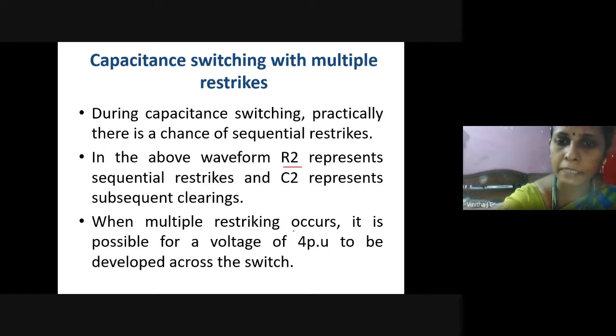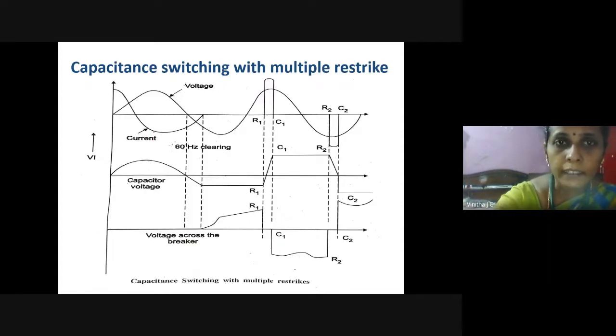When this multiple restriking occurs, it is possible for a voltage of 4 per unit to be developed across the switch. In the previous case, I told you that the voltage developed across the circuit breaker is 2 times the value of the normal supply voltage for the first restrike. For the second restrike, it becomes 3 times the value of the supply voltage. And for the next restriking, its magnitude becomes 4 times.